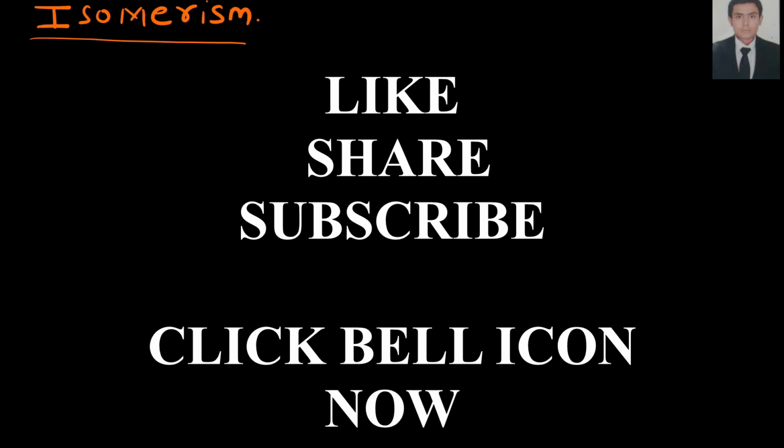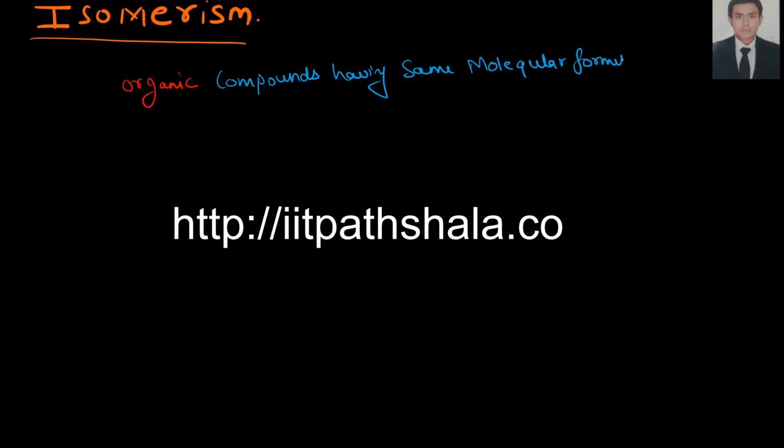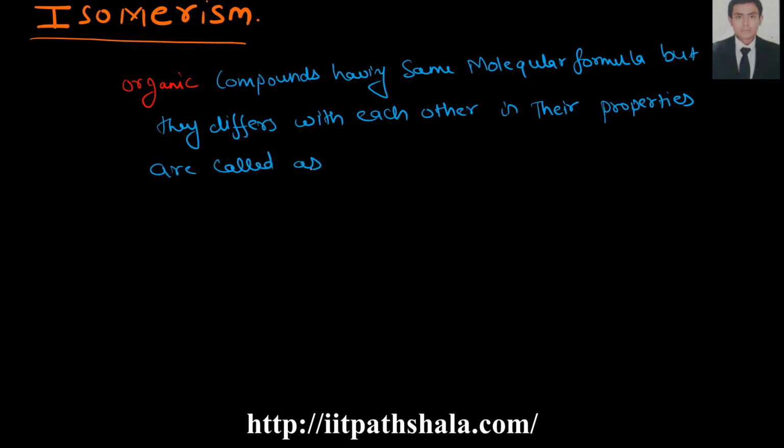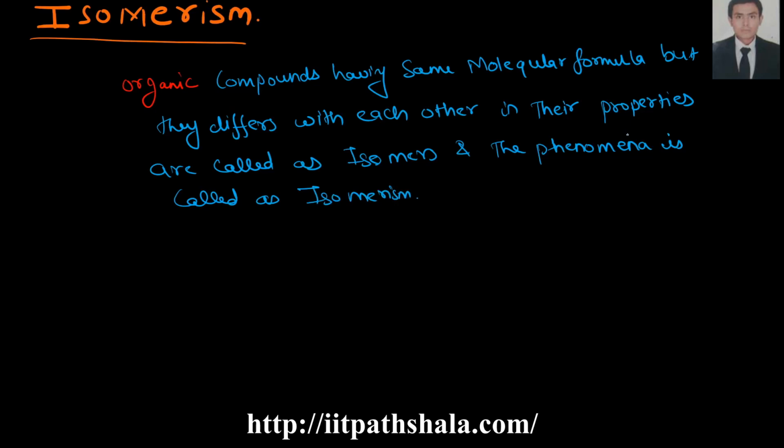Organic compounds having the same molecular formula but differing from each other in their properties are called isomers, and the phenomenon is called isomerism. Okay guys, so organic compounds having the same molecular formula but differing in their properties are called isomers, and the phenomenon is called isomerism in simple words.